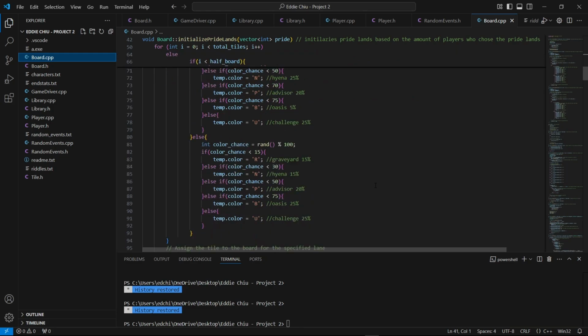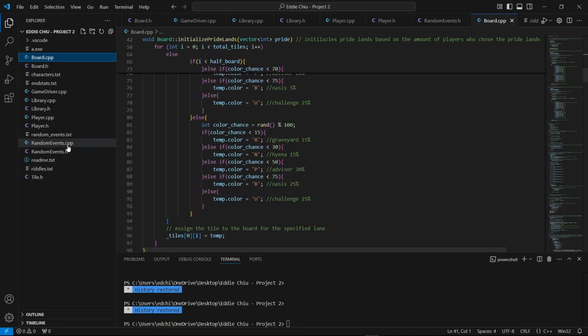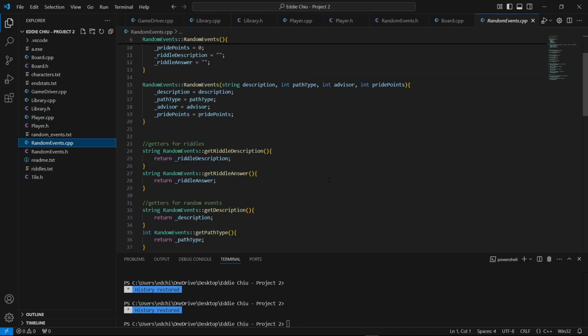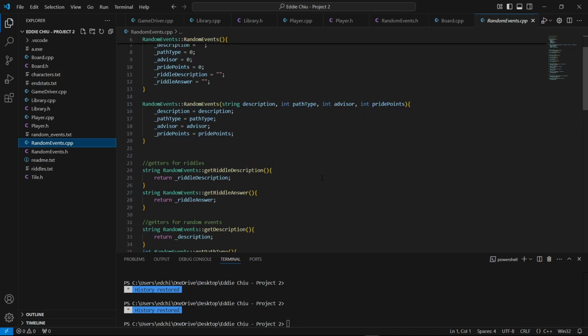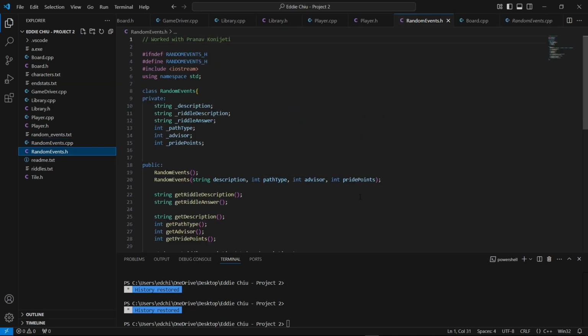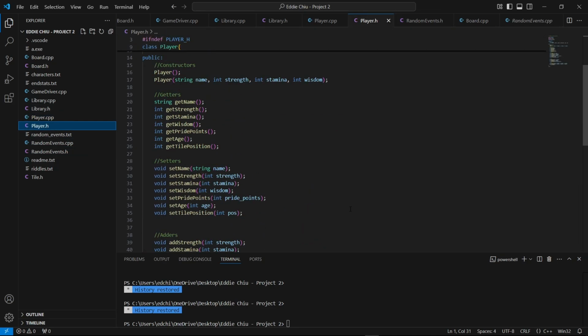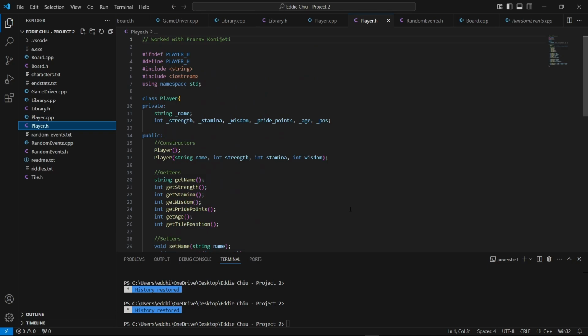We also did our random events in the board. So whenever an event happened, it would be directly in the board. And we actually made a new class for that, a random events class, because we figured it would be a lot more efficient. We also included the riddles in the random events class. The player we mostly kept unchanged. There were a couple of different things, but we mostly kept it the same, just making sure that multiplayer with more than 2 people would work together with the board.